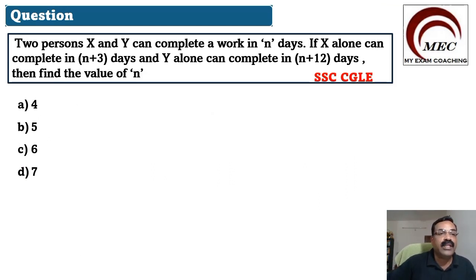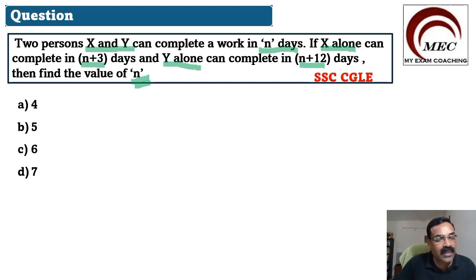So here is your next question. Two persons X and Y can complete a work in n days. X and Y together complete it in n days. X alone can complete it in n plus 3 days, and Y alone can complete it in n plus 12 days. Find the value of n.